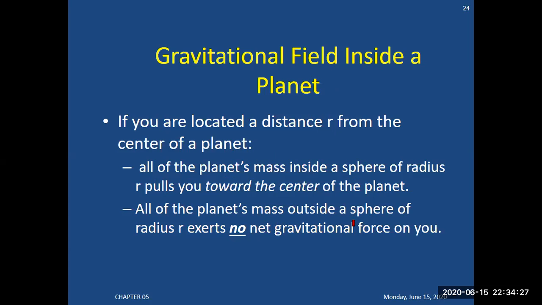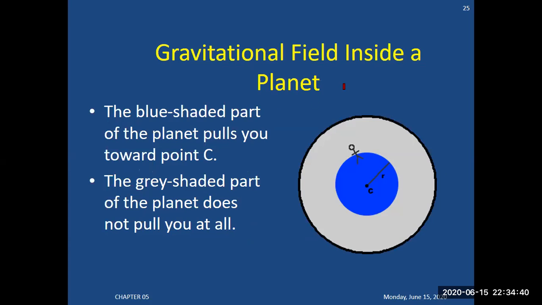All the planet's mass outside a sphere of radius r exerts no gravitational force on you. This is a basic concept. Outside, no net gravitational force acts on you. So for the gravitational field inside a planet, the blue shaded part of the planet pulls towards point C. This blue shade moves towards C. This is the center point. The gray shaded part of the planet does not pull you at all.